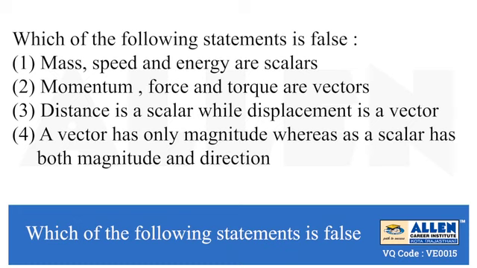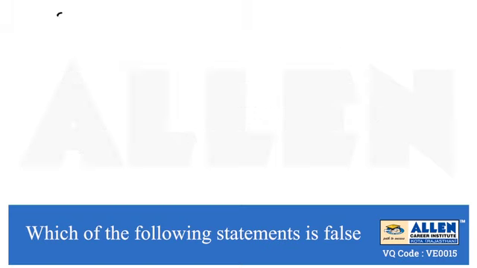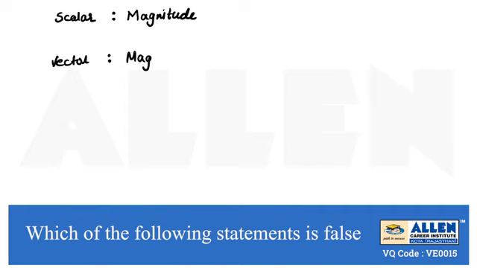So in the following statements we have to check scalar and vector quantities. First we will discuss scalar and vector. Scalar quantities are those quantities which can be defined with the help of magnitude. Vector quantities are those quantities in which magnitude and direction both are required. So we can simply define scalars as those quantities which can be defined with the help of magnitude, and vectors are those quantities which can be defined with the help of magnitude and direction.